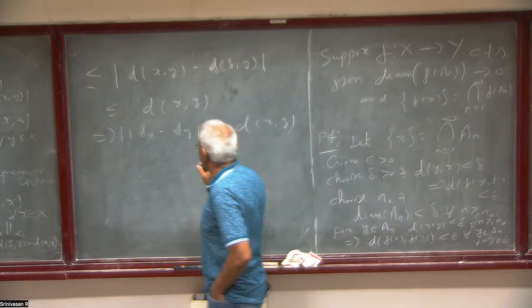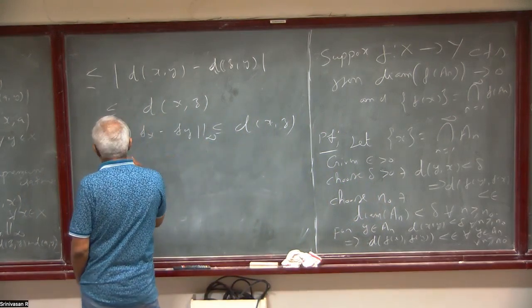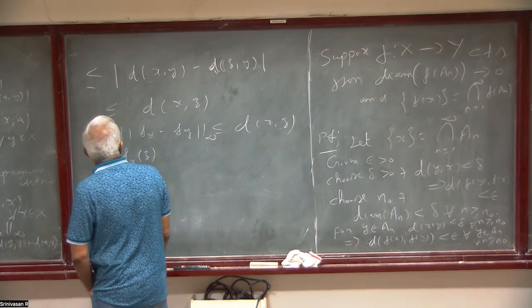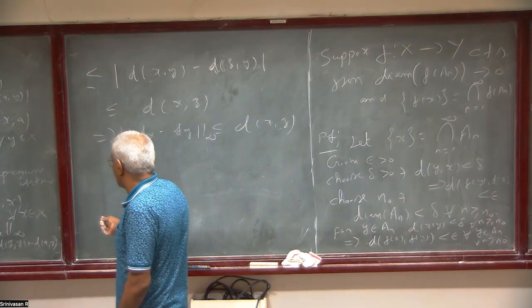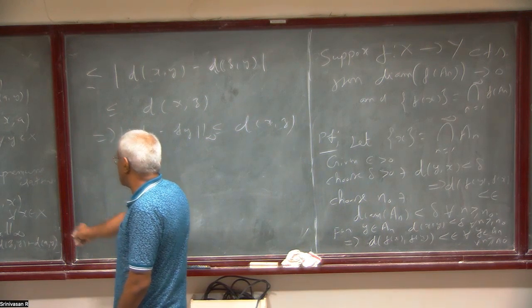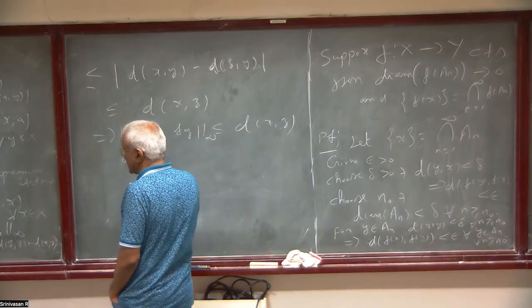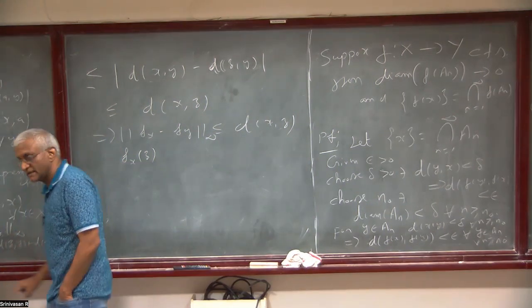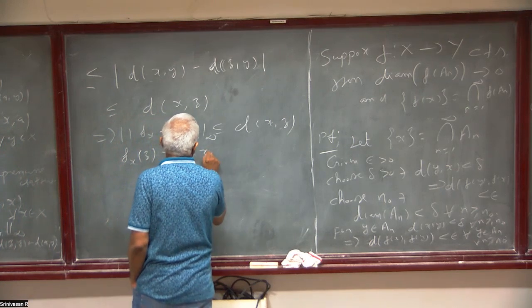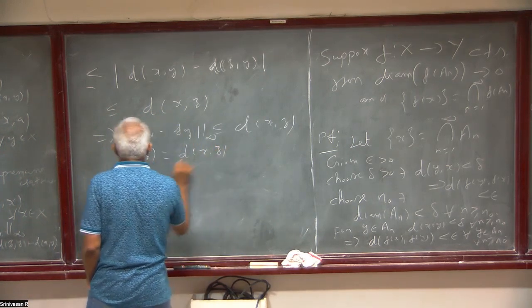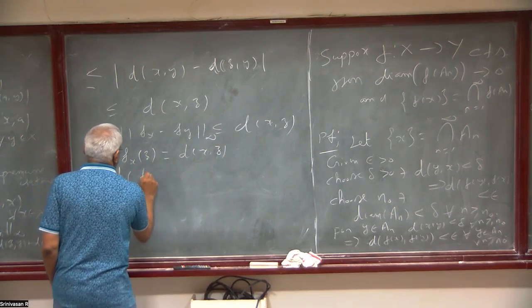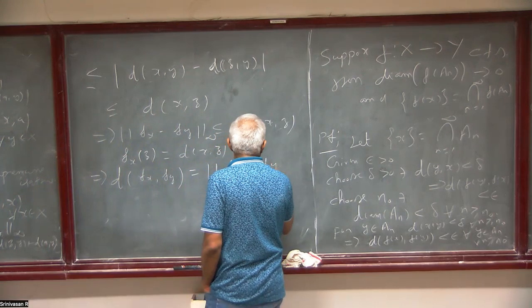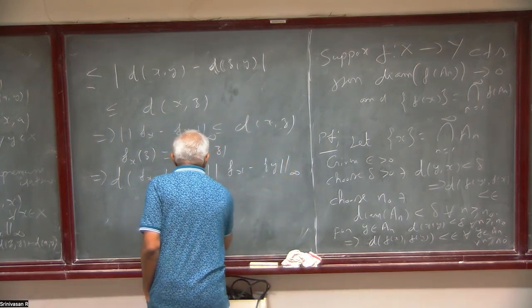On the other hand, f_x at z. If you take it at z, it is going to be just d(x,z), and this will be 0. So this implies d of f_x, f_y, which is equal to the norm of f_x minus f_y infinity, is equal to d(x,z).